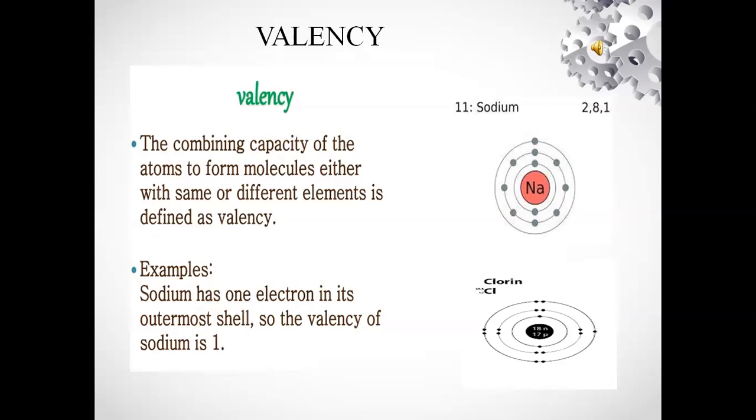Chlorine has 7 electrons in its outermost shell, so it needs 1 electron to complete the outermost shell. So the valency of chlorine is also 1.